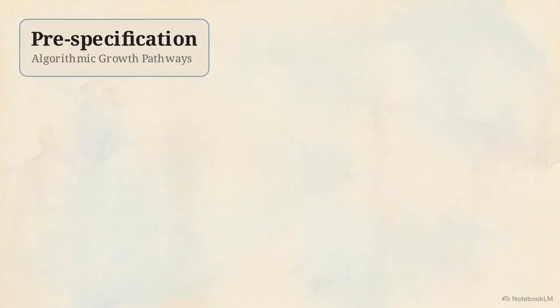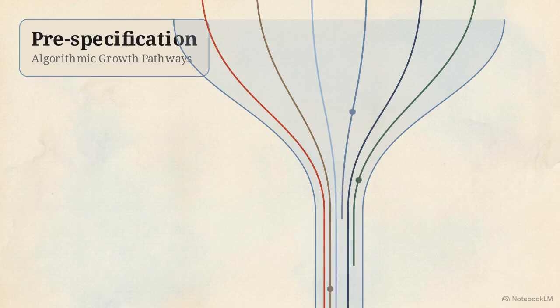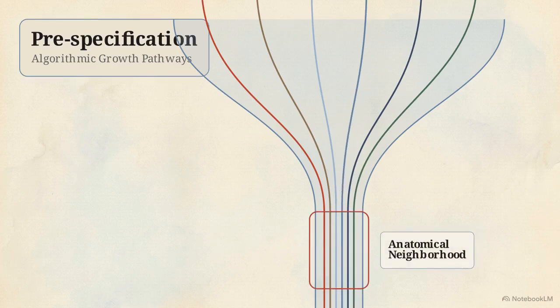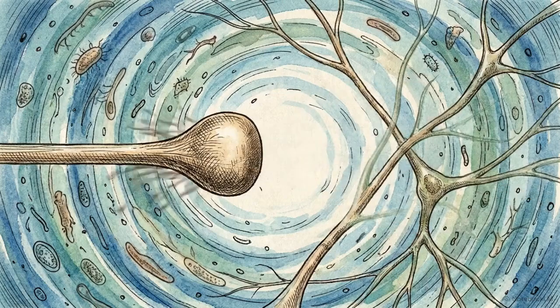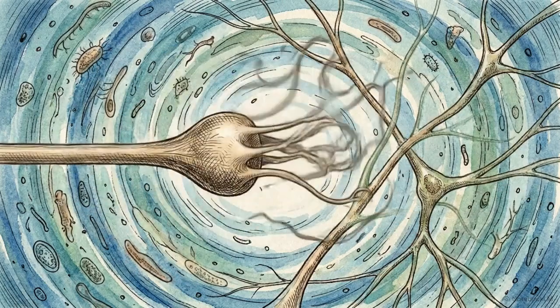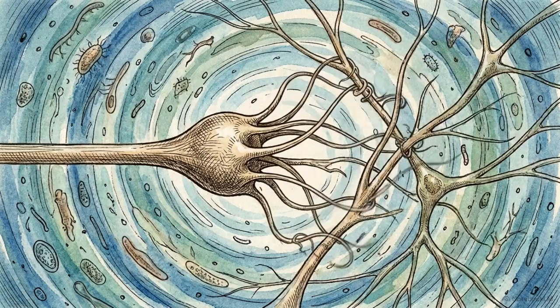The system achieves this through pre-specification. Algorithmic growth pathways act as physical funnels, forcing the correct developing axons into the correct general anatomical neighborhood. But once inside that local neighborhood, the mechanism changes. The neurons do not connect using a strict deterministic lock-and-key code. Instead, they exhibit synaptic promiscuity.